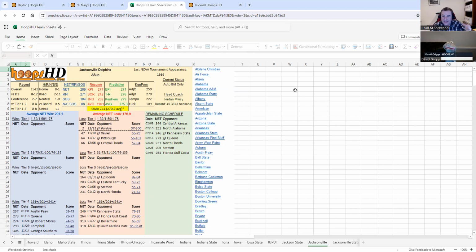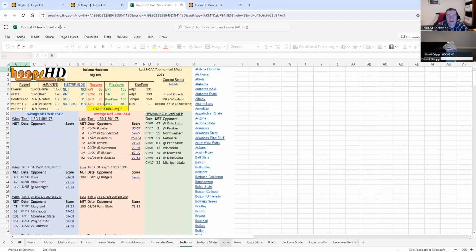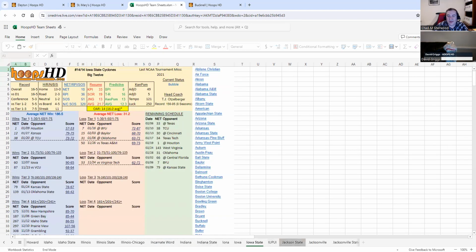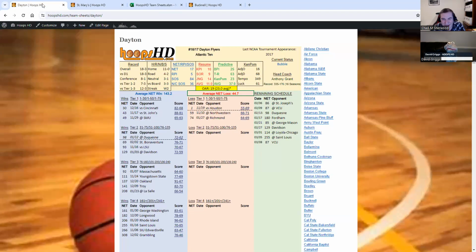But play around with this. It may be a little more helpful if you're trying to compare team sheets rather than that slower load time that we have. There's your little secret tip I told you I'd throw out there.